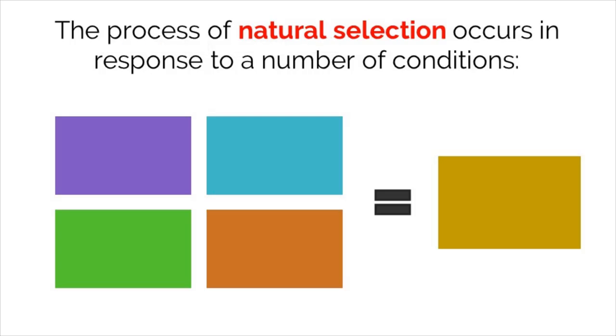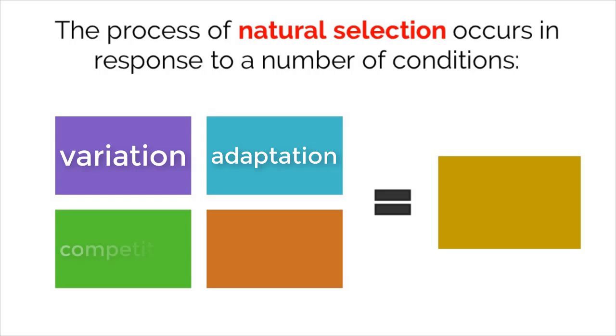In order for evolution by natural selection to take place, there are a number of conditions that need to be met. First, variation must exist in the population. This is due to randomness and simply means that all organisms do not possess the same phenotype. Second, some organisms must have adaptations, or traits that are beneficial to their survival. This differential reproduction means that some organisms will be better suited to live in their environment compared to others, based off random variation. Third, there must be some form of pressure applied to the organisms in the environment. This is usually seen through competition for resources. If there's not enough food available for everyone to survive, then some organisms have to die.